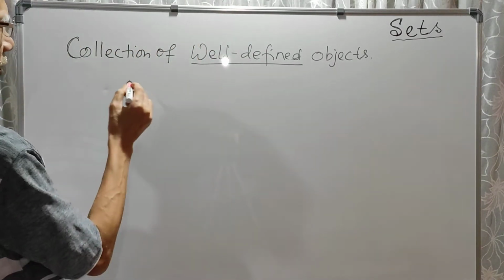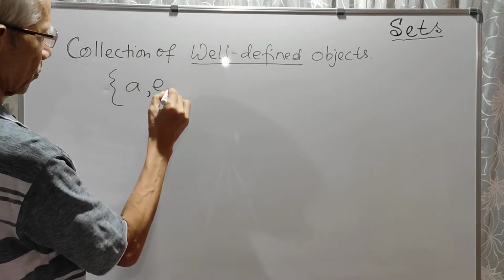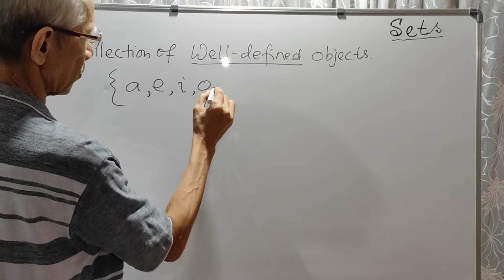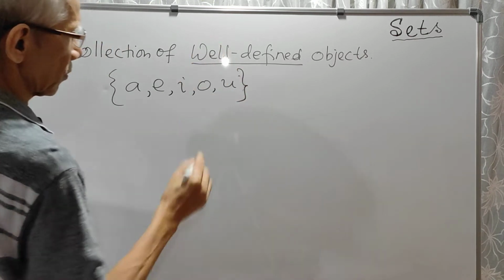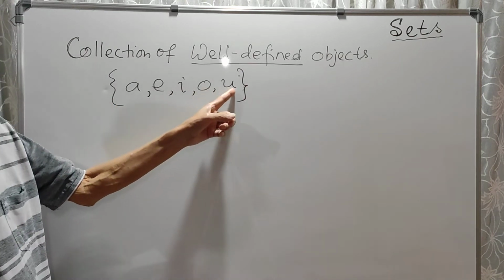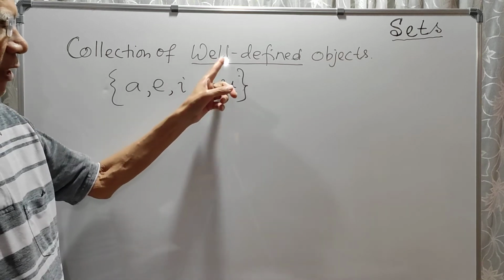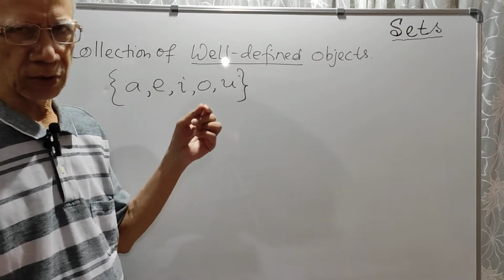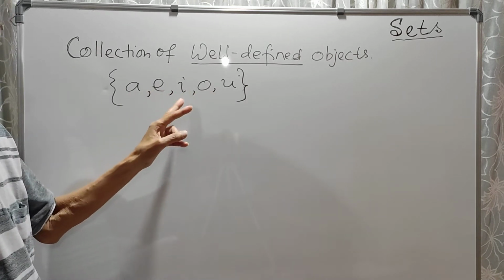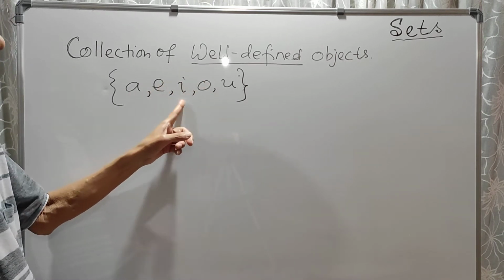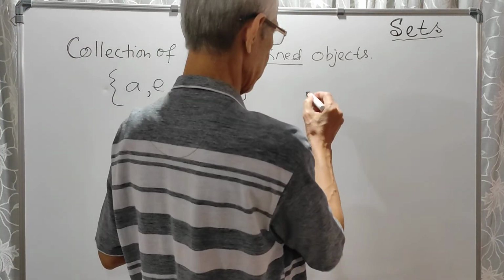For example, suppose this one. Now these five are vowels. So they have a common property. They are vowels and they are well defined. So there is no controversy, no doubt about these five letters A, E, I, O, U. So they are vowels. So this is a set of vowels. So well defined. But suppose